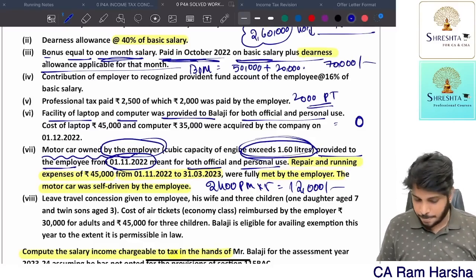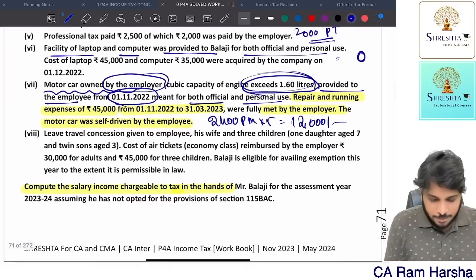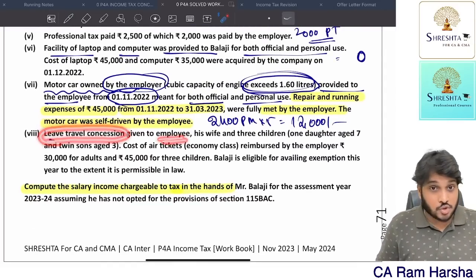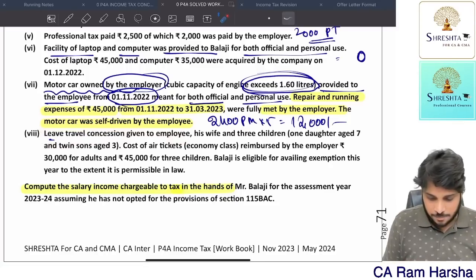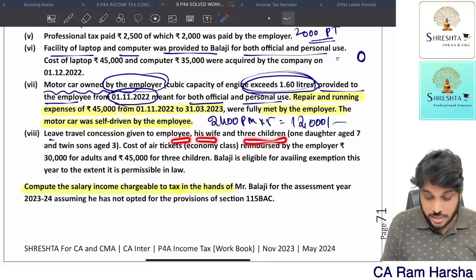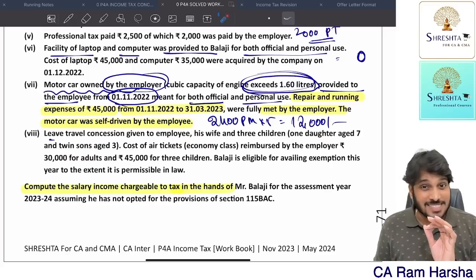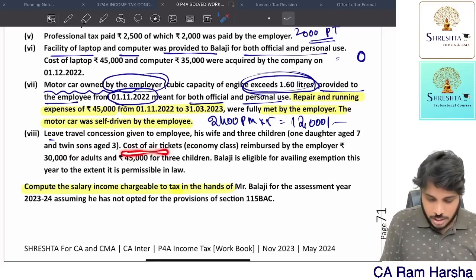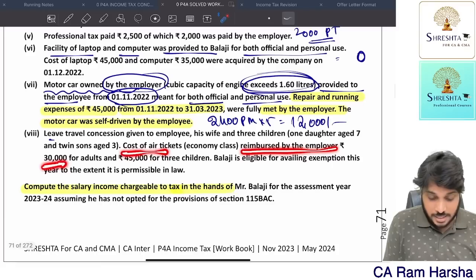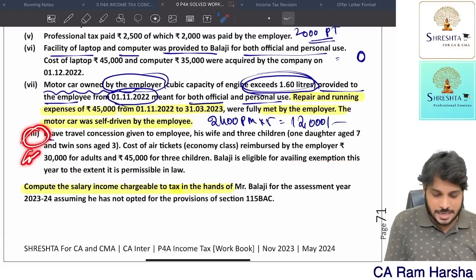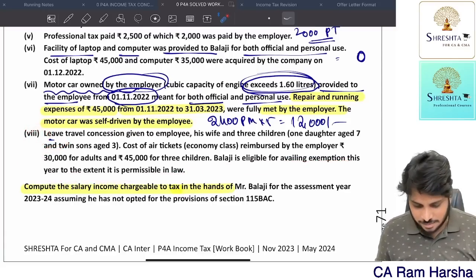2,400 per month. Then the company has given leave travel concession to the employee. So employee we have given leave travel concession. His wife, employee, 3 children, 1 daughter and twin sons. Twin sons are treated as single. Cost of air tickets reimbursed by company 30,000 for adults, 45,000 for children. Balaji is eligible for availing this exemption to the extent permitted. Completely exempt.